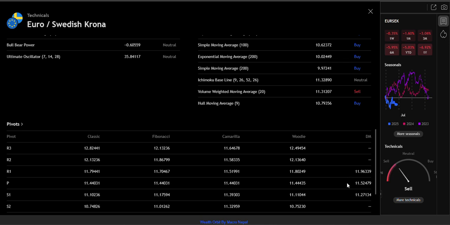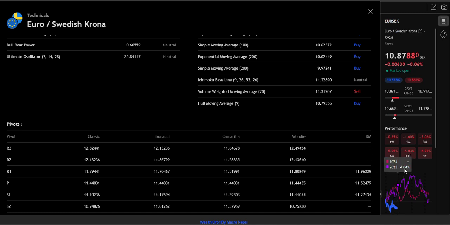Resistance was pivot 11.52 you can see here, and you can analyze by yourself also. The one year performance is seen here.